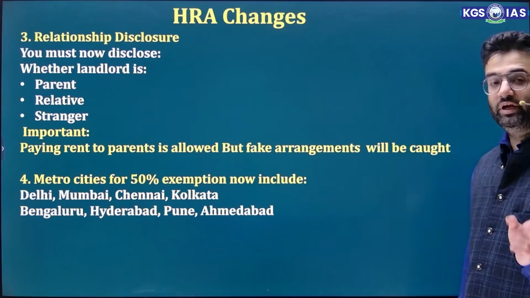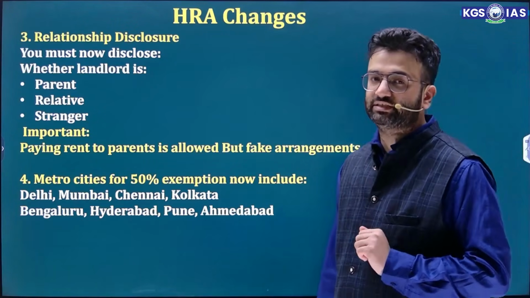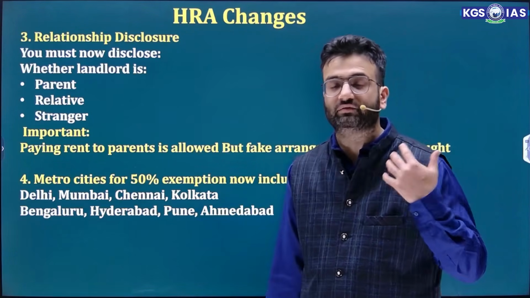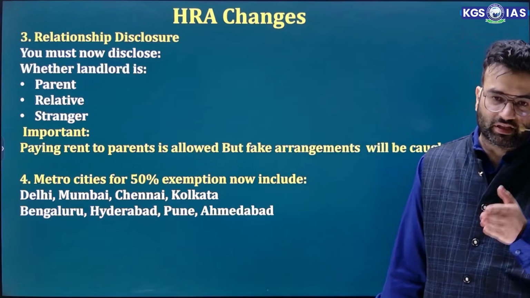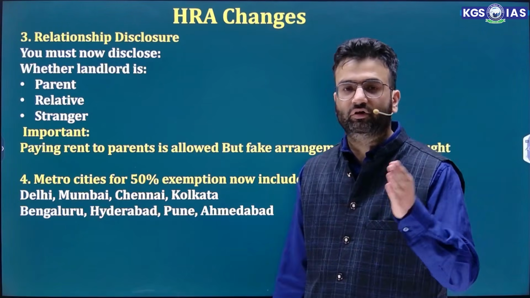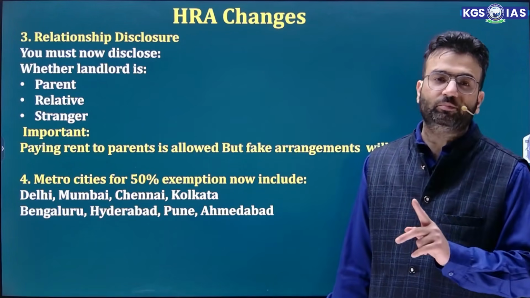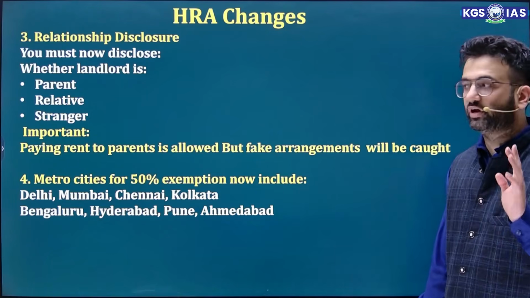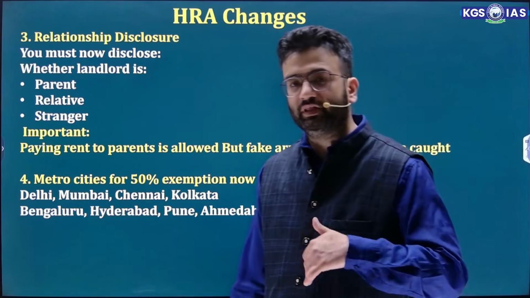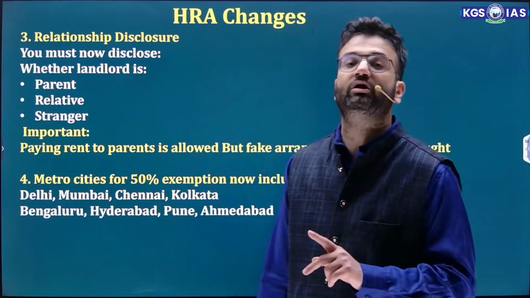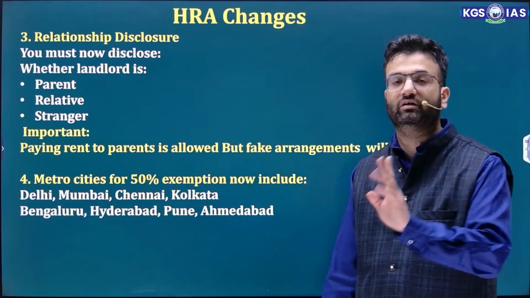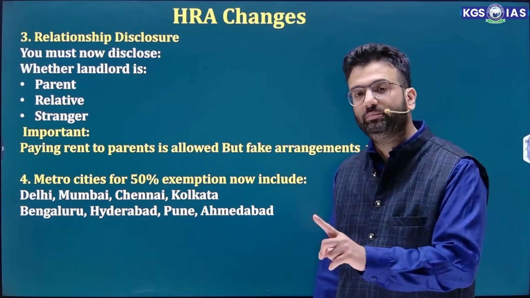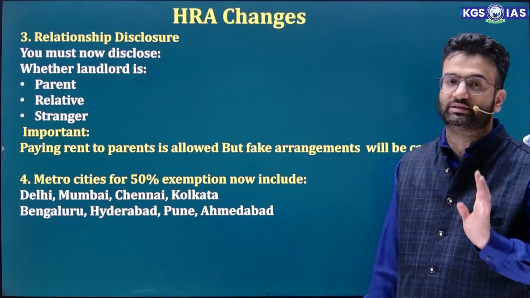Moving ahead, you need to disclose the relationship status as well. That is, what your relation with the landlord is, whether they are your parents, a relative, or a stranger. Paying rent to parents is allowed, but a fake arrangement will be caught. For example, if you say you are paying rent to your parents but actually you are not paying and you are just showing that in your returns, this is not allowed now. If you are paying rent to your parents, that is allowed, but you need to show the rent receipts.